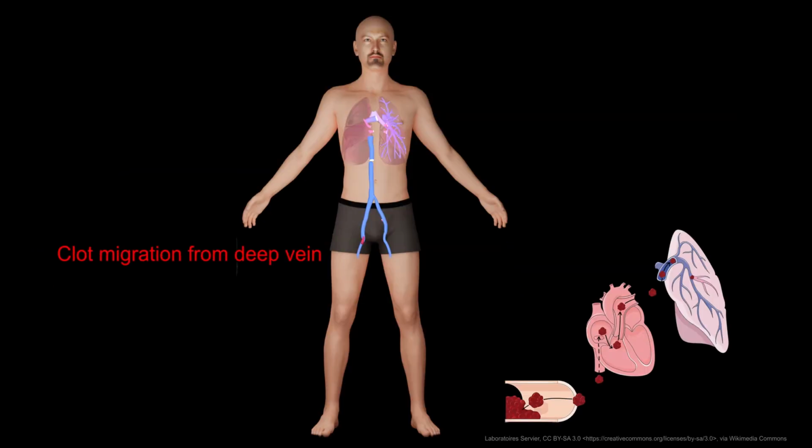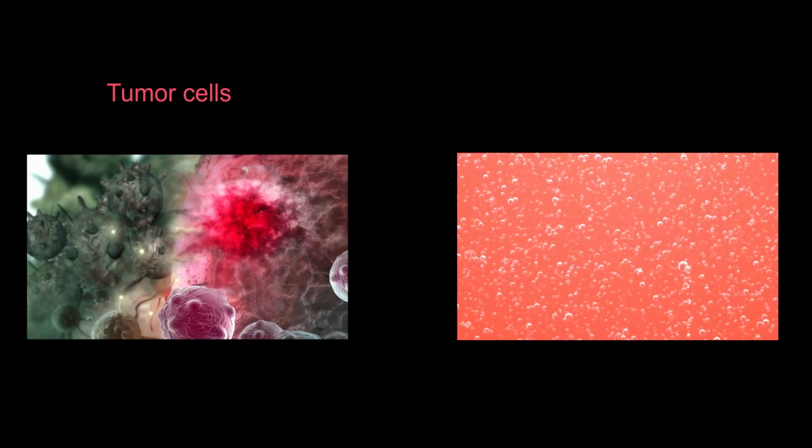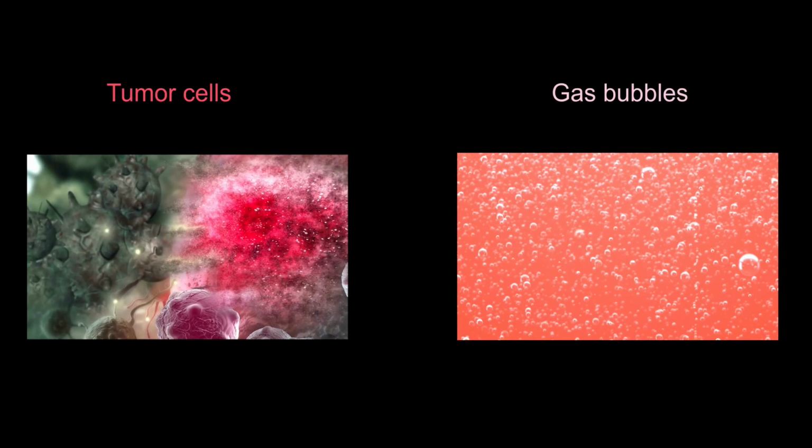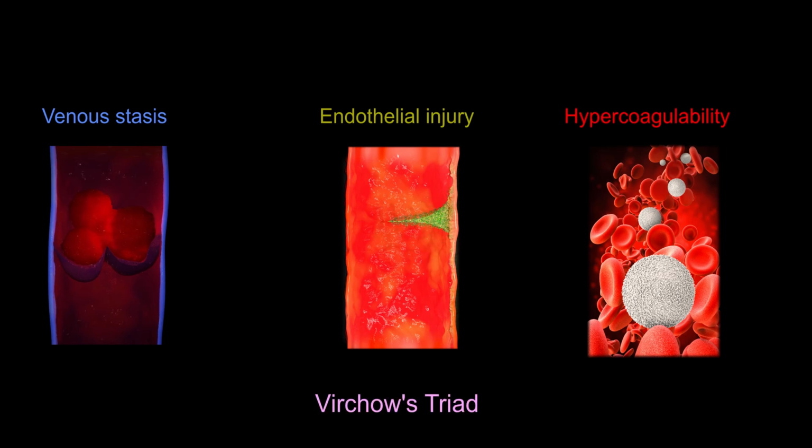It occurs when blood clots travel from deep veins and obstruct blood flow to the lungs. Septic emboli and, in rare cases, fat cells, tumor cells or gas can also cause pulmonary embolism. The process of clot formation includes venous stasis, blood vessel wall injury, and hypercoagulability. This is known as Virchow's triad.